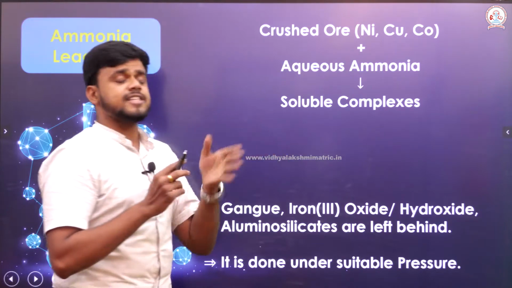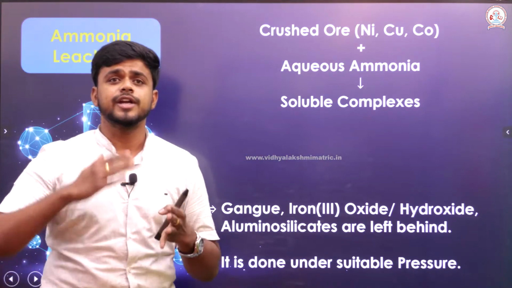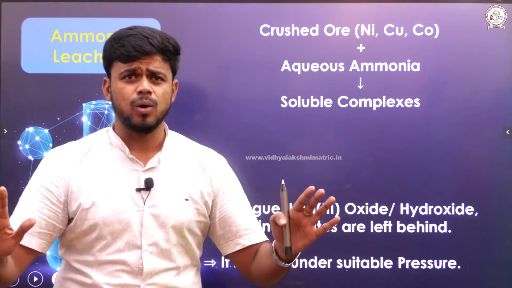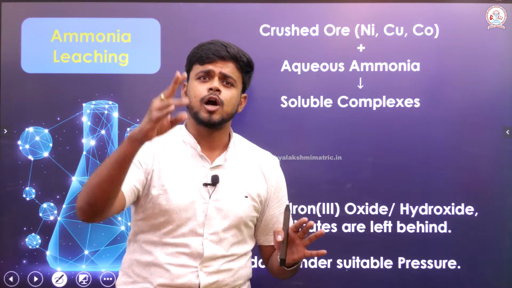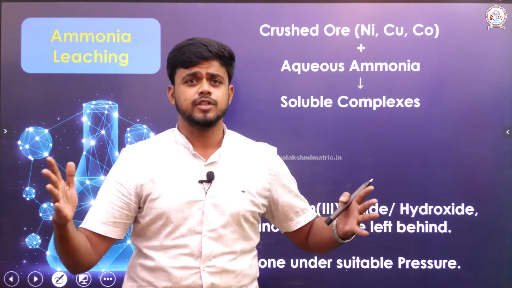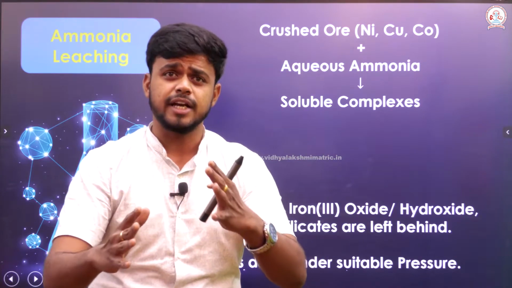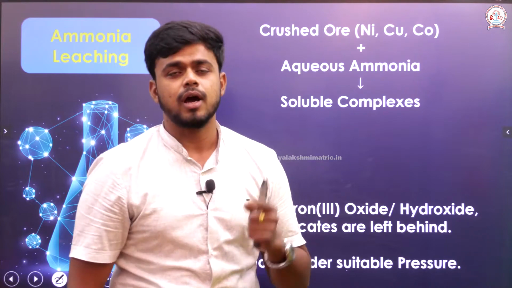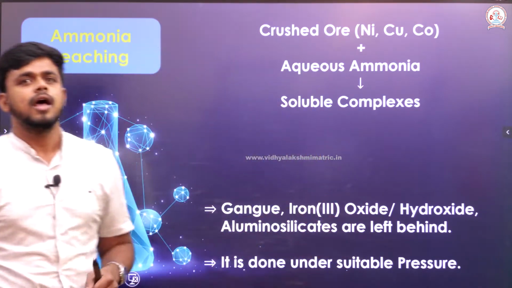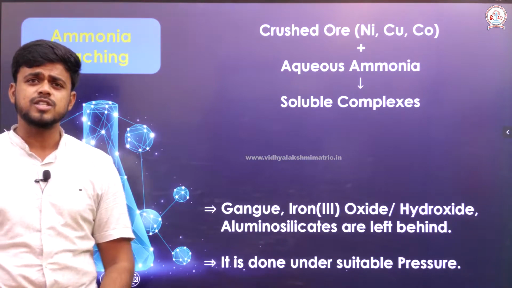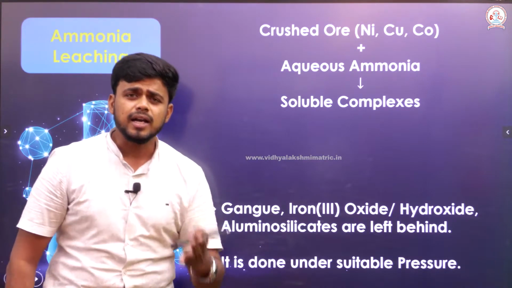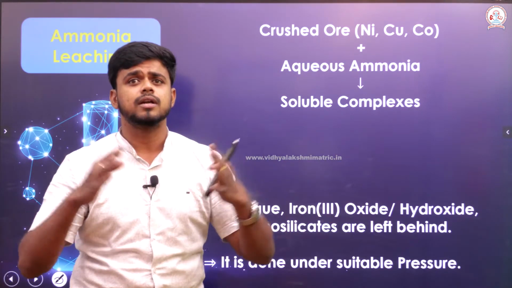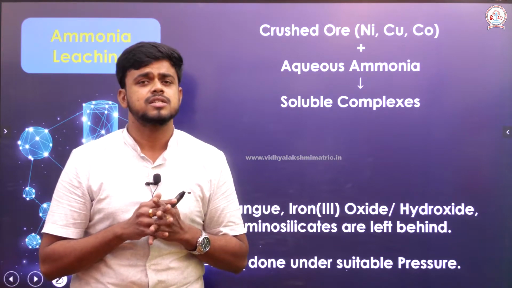Right. After cyanide leaching, we are going to look into ammonia leaching. Sir, I have an ore which has nickel, copper or cobalt, any of these. Which is the best method that I could opt for the concentration process for it, sir? You can opt for ammonia leaching. Yes, ammonia leaching is the best concentration process if our crushed ore contains nickel, copper and cobalt. Okay, sir. What is happening here with the ammonia leaching, sir?